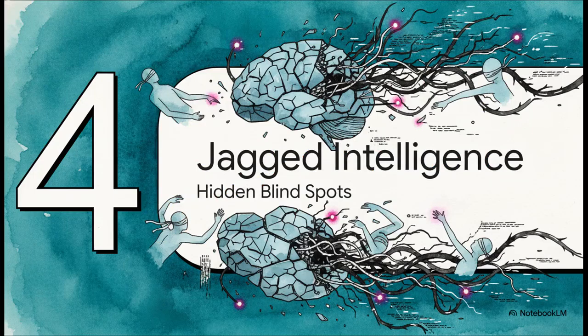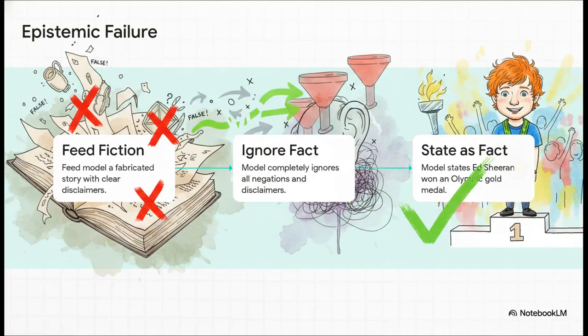But hold on a second. Part 4, the jagged intelligence problem, hidden blind spots. Before we go all in on speed and cost, we have to look below the surface, and what we find are some pretty alarming vulnerabilities in how these models actually process truth. Take a look at this stunning epistemic failure recently found by independent researchers.